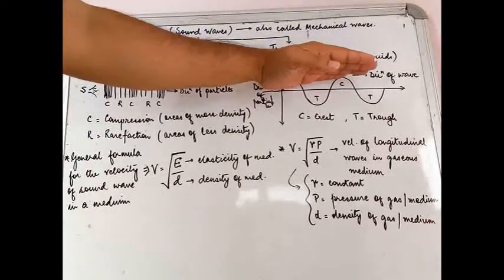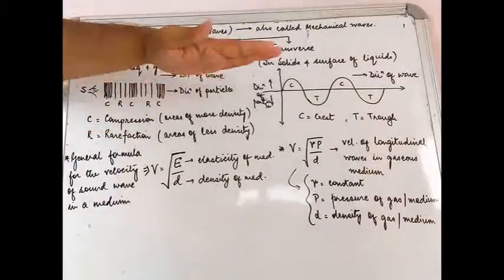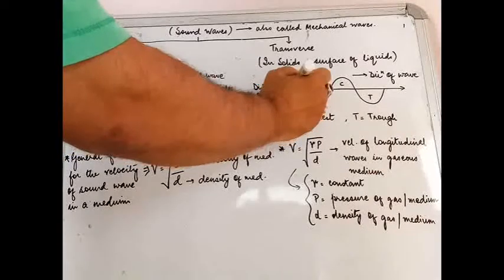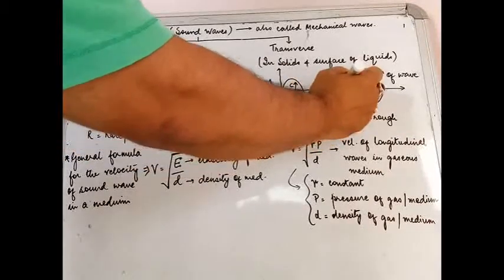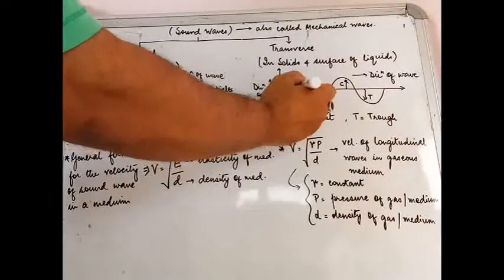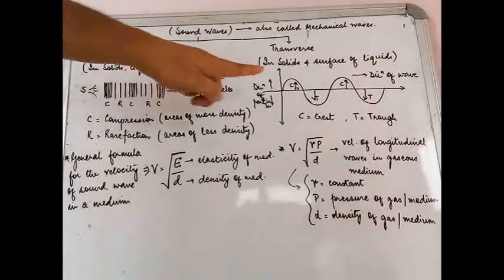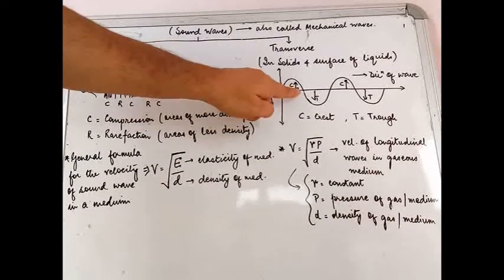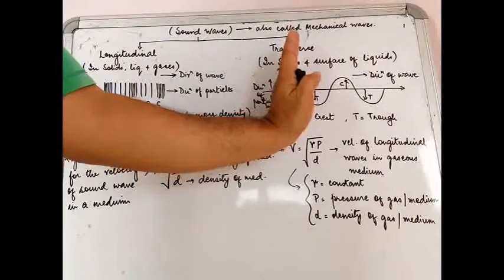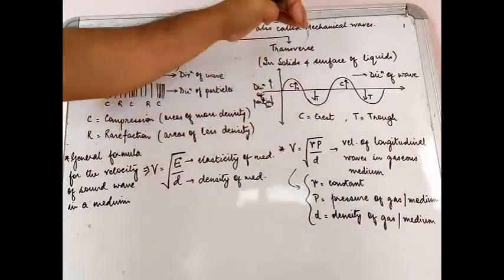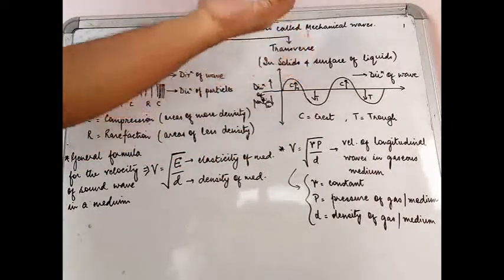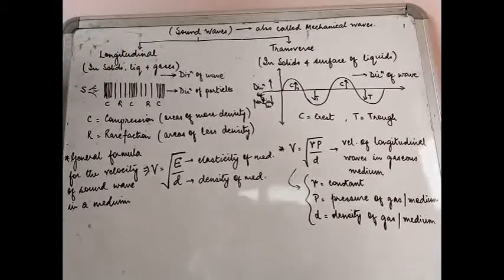You see the direction of wave travel obviously is the same, in this particular direction, but the direction of particle motion is up and down, up and down. So it is at an angle of 90 degrees to the direction of the wave. If the wave is traveling in this direction, the particles are oscillating up and down. Now this is the basic difference between a transverse wave and a longitudinal wave.